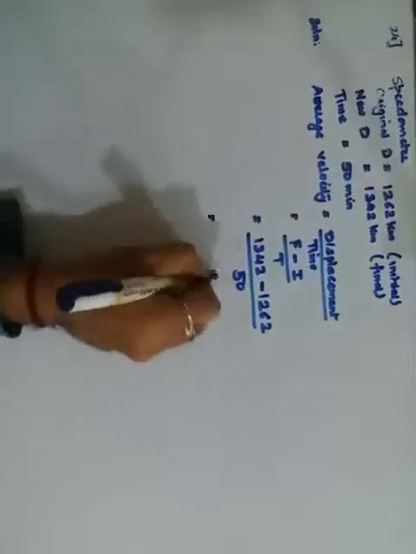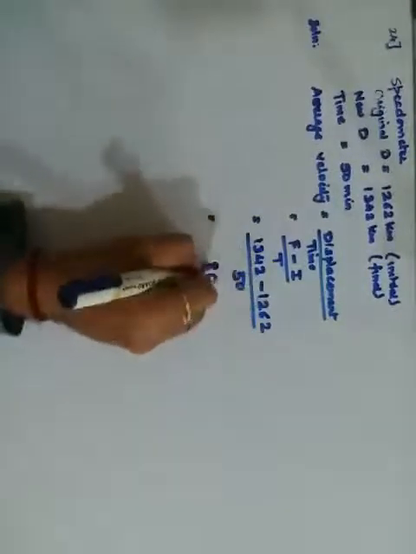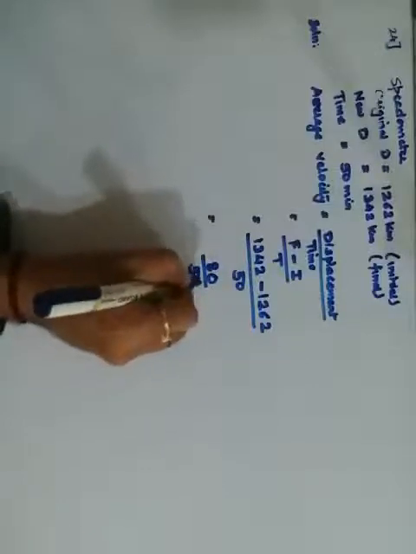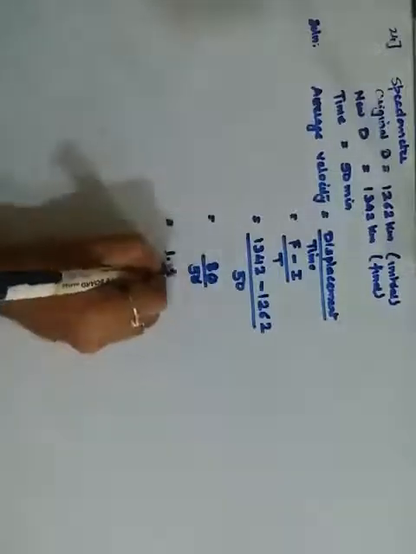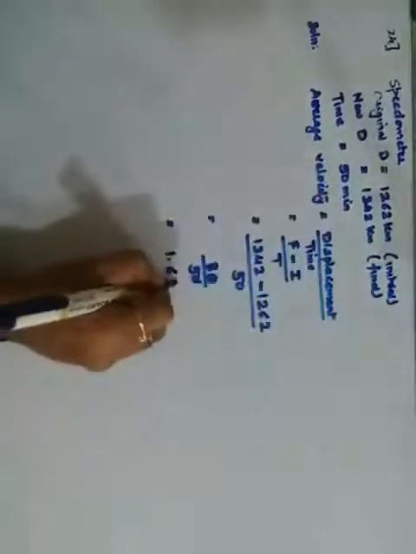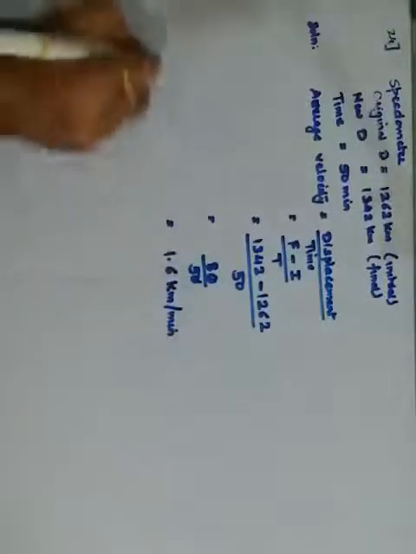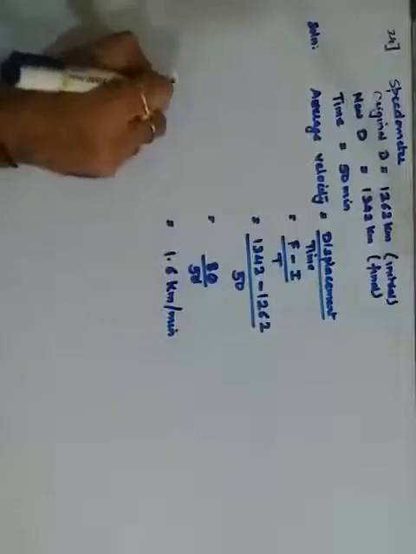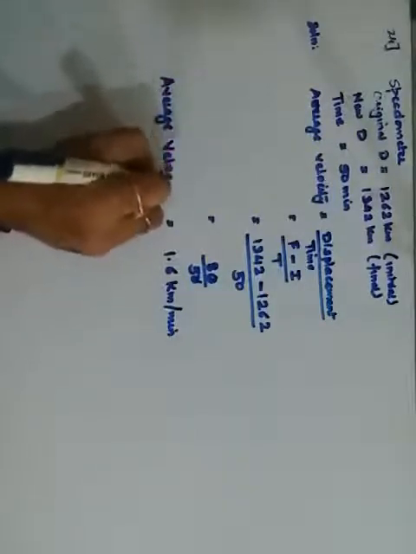Okay, subtract: 80 upon 50. 0 0 cancels. 5 1 0.3 means 6. This, what was the unit used? Kilometer and minute. So it will be 1.6 kilometers per minute. This is your average velocity.